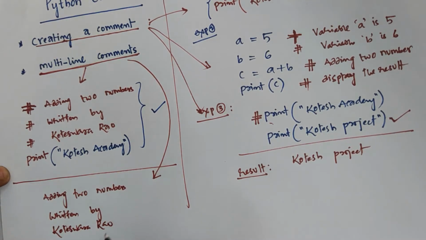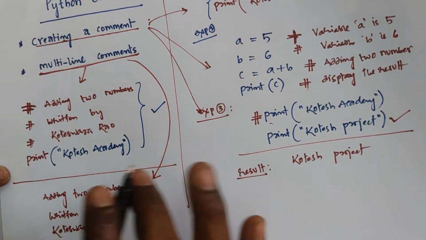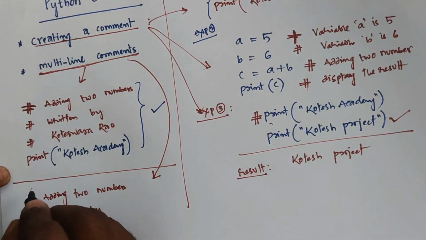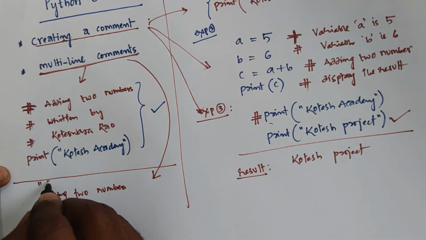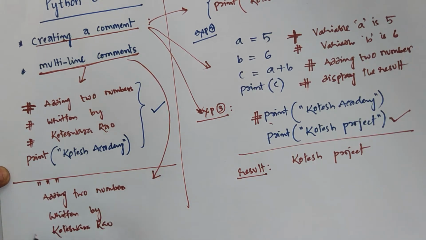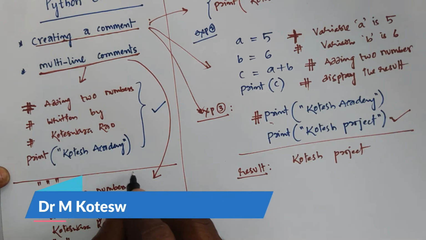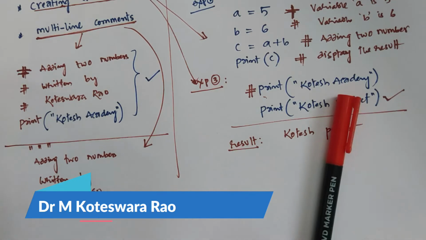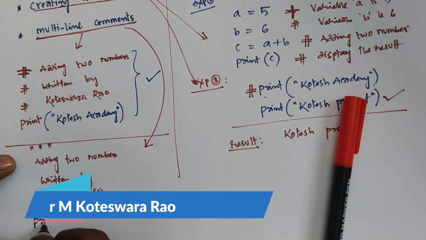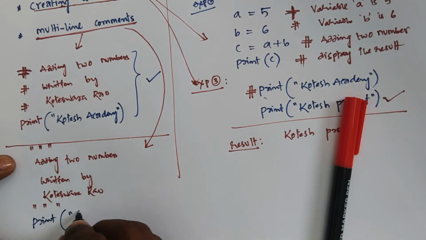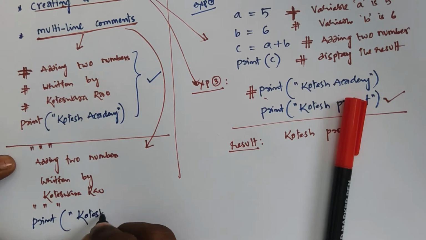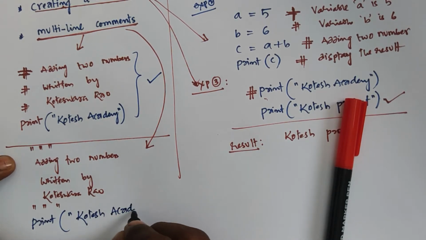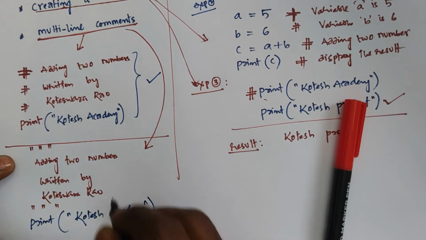Simply you have to give the comment here. You can use triple quotes, 1, 2, 3, and similarly at the end 1, 2, 3. Then only that entire information is considered as a comment. Then you can write print "Kotesh Academy", then you can execute the entire program.